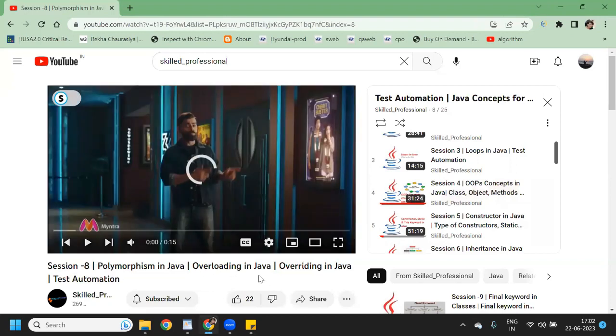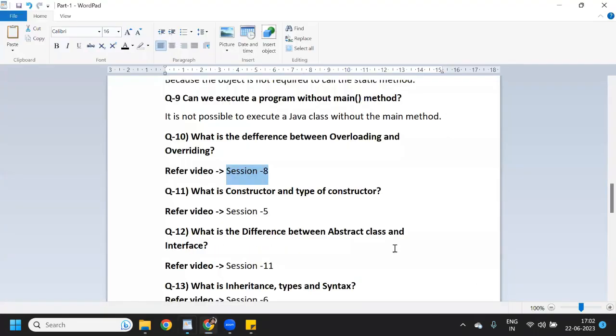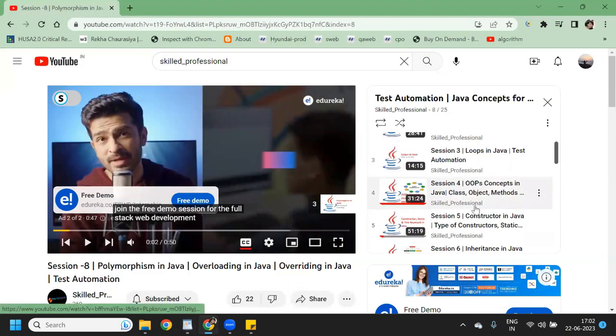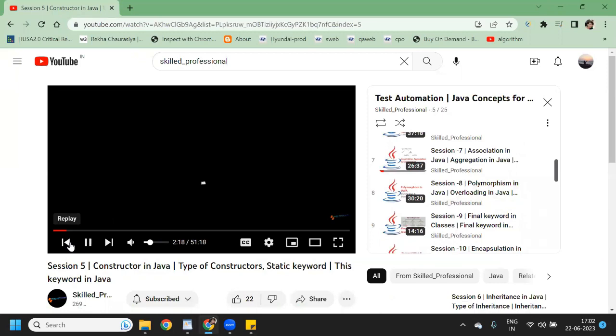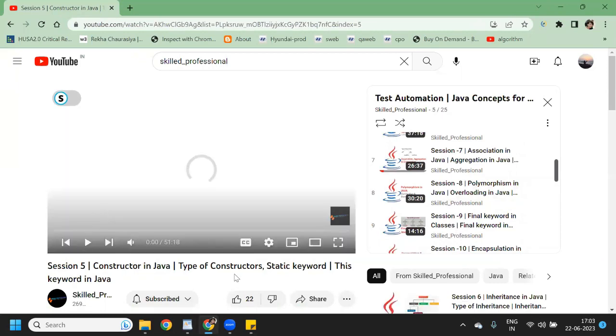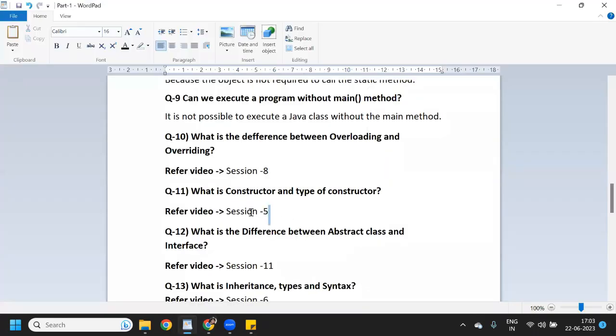There I have explained overloading and overriding. So you can watch that video. Next question is, what is a constructor and types of constructor? I have explained the constructor in session 5. Here I have explained constructor and types of constructor, so you can refer to that video.